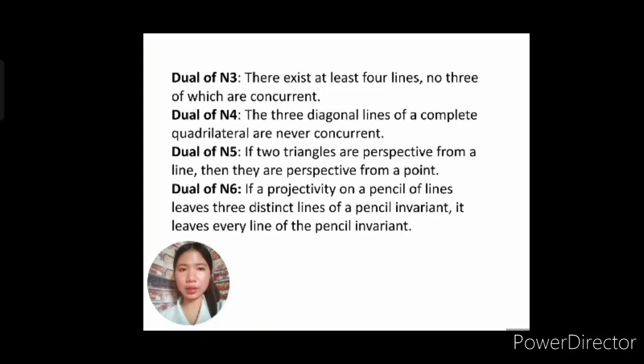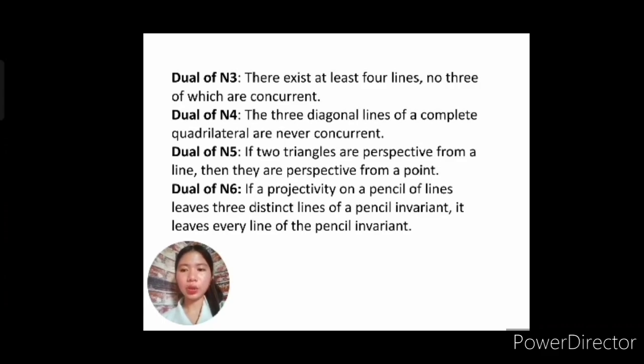Now let's go to N3 and observe the dual of N3. In N3, there exist 4 points of which no 3 are collinear. What is the dual of N3? There exist at least 4 lines, from 4 points becoming 4 lines, no 3 of which are concurrent. From collinear to concurrent.